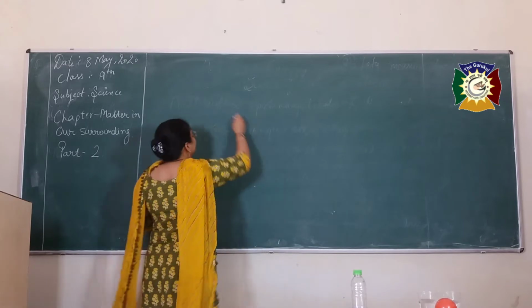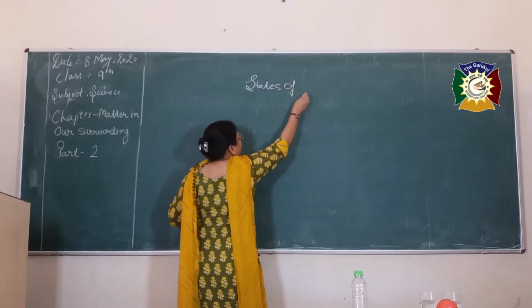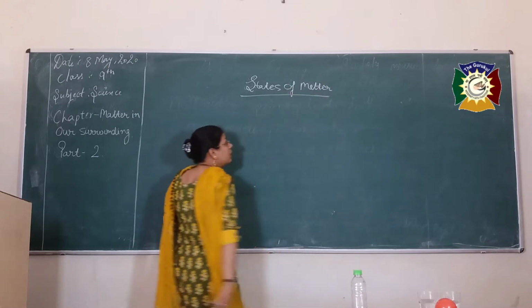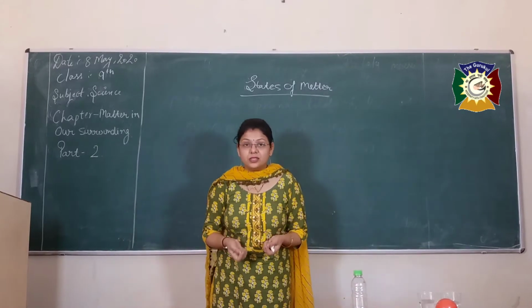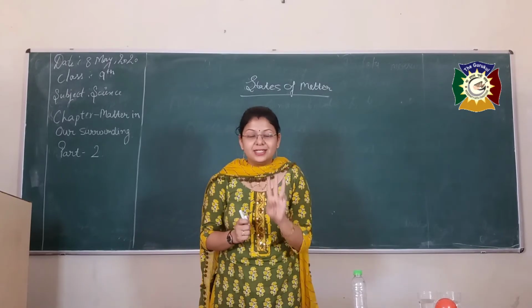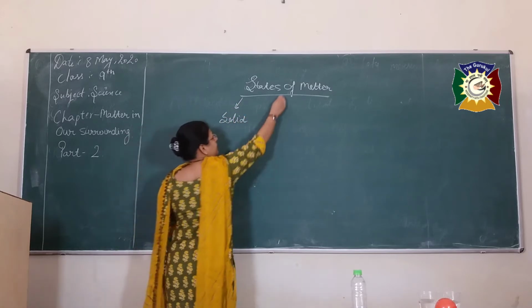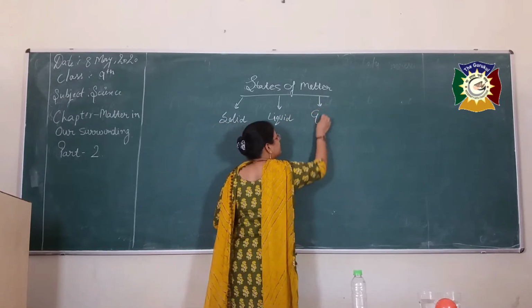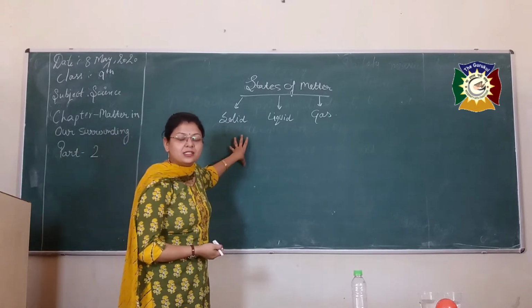Now the topic name is the states of matter. Can anybody tell me how many states of matter are present in the universe? Mainly it is of three types. We all know solid. The first is solid. The second one is liquid, and the third one is gas. These are the commonly known states of matter.